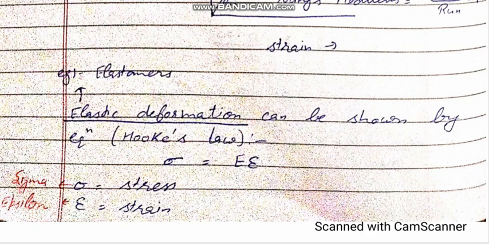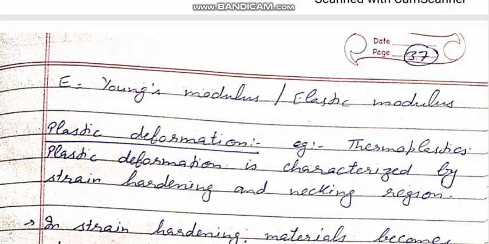Sigma is equal to E epsilon. This is the sign of sigma, this is stress, E, and this is epsilon, this is strain. And E gives the value of Young's modulus, or we can say elastic modulus, that we read in the diagram.